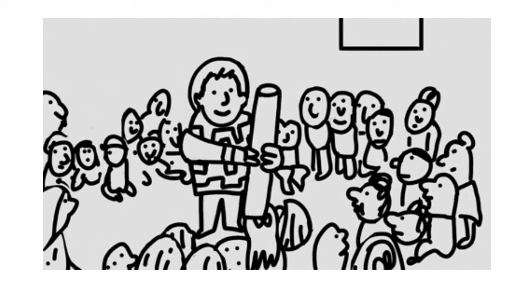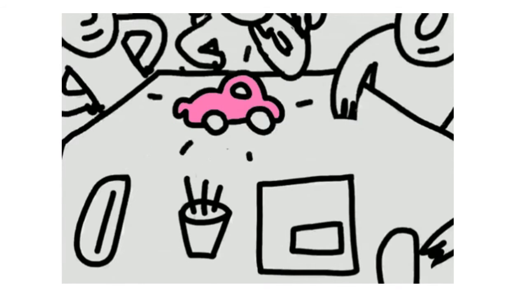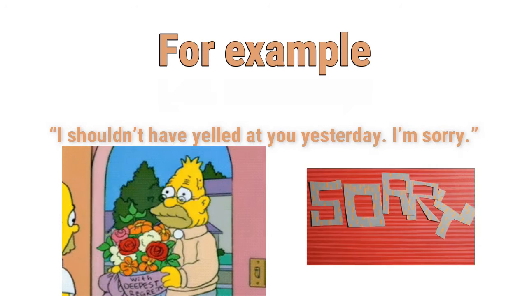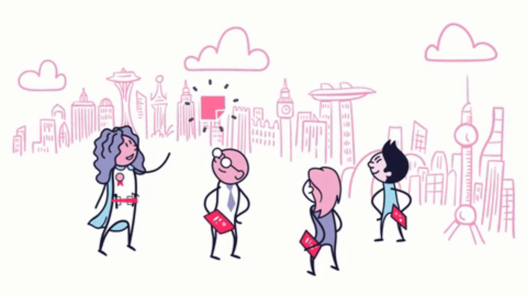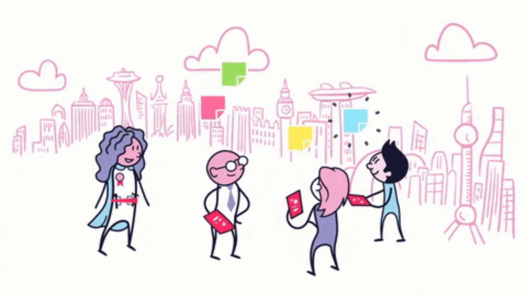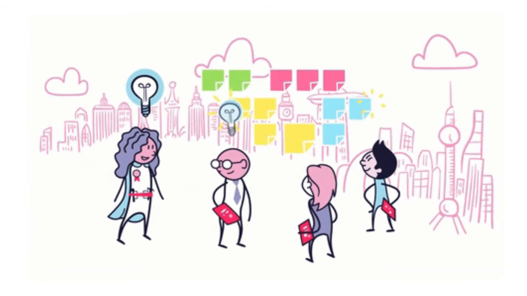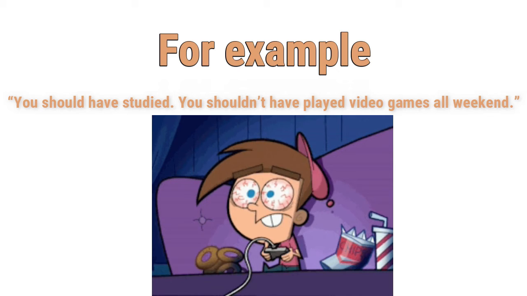Should have. Use should have to say that a different action was recommended in the past. If you regret an argument, you can say, I shouldn't have yelled at you yesterday. I'm sorry. You can also use should have or shouldn't have to tell other people that a different action in the past would have been better. If your son fails a test, you can say, you should have studied. You shouldn't have played video games all weekend.